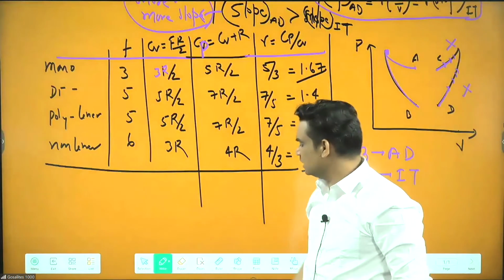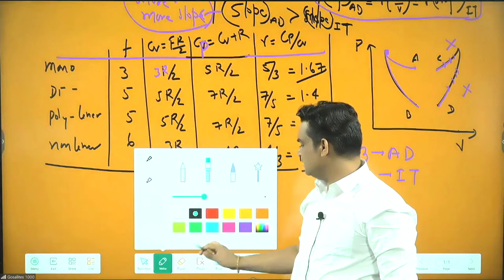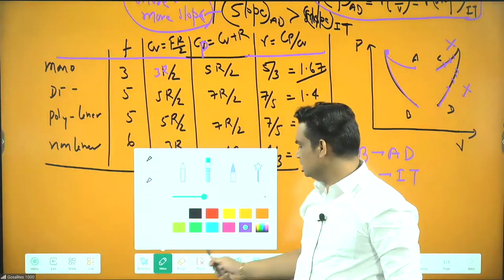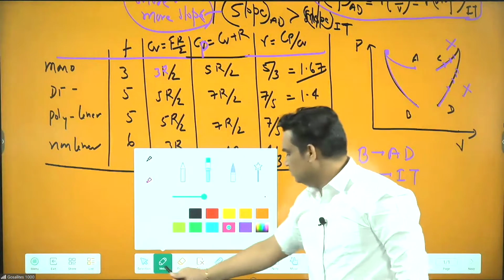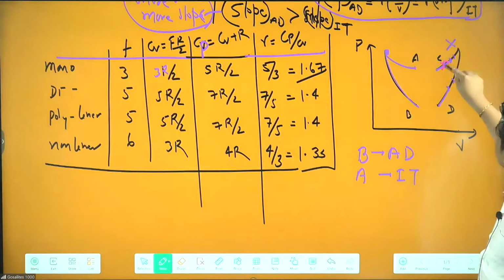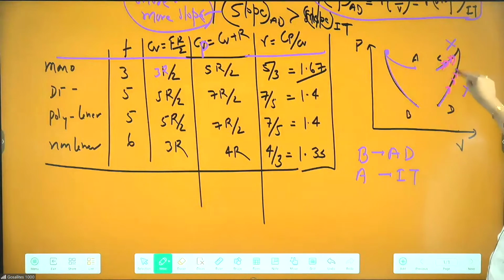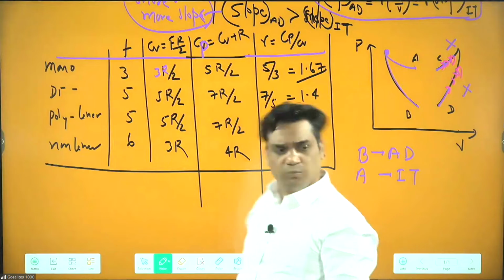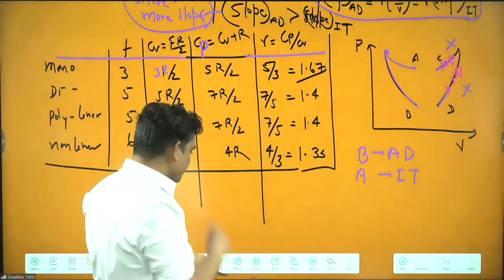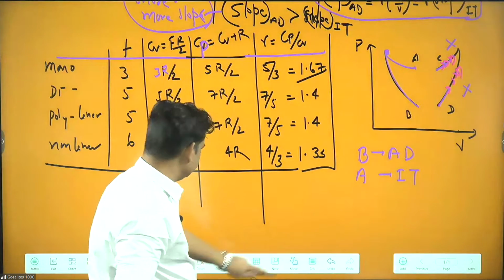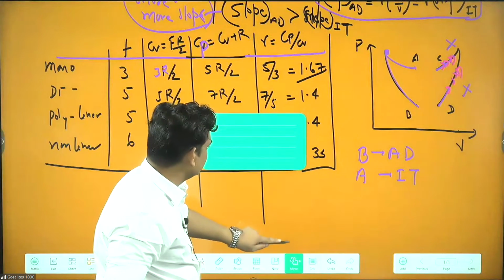Both are increasing, that's why that process is not possible. Now if I give you a second question here, see this one. The second one you have to identify.